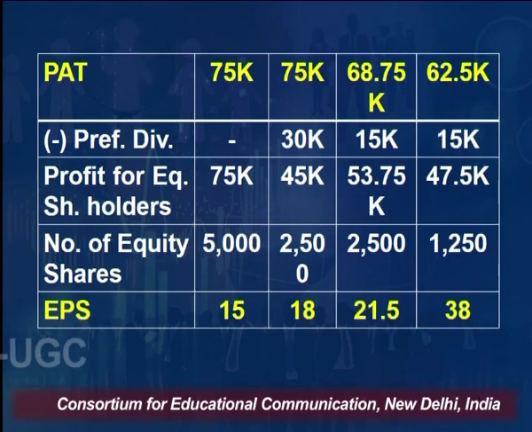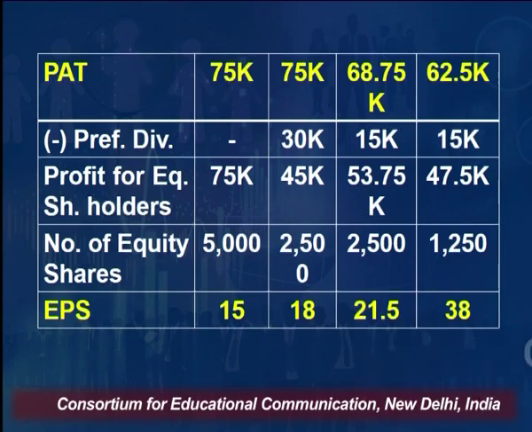After deducting preference dividend from profit after tax, we will get these values of profit which is available for our equity shareholders. It is 75,000 in case 1, 45,000 in case 2, 53,750 rupees in case 3, 47,500 rupees in case 4. So, this is the profit which is available for our equity shareholders.